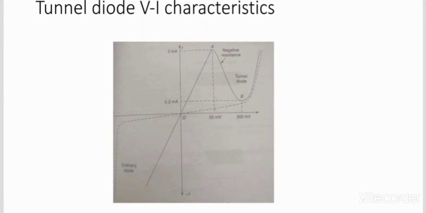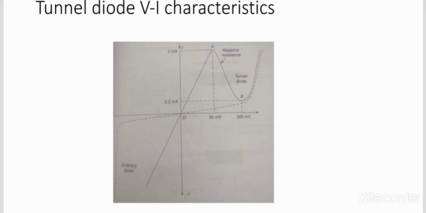After point B, the current starts to increase once again, very rapidly as the bias is increased further. Beyond this point, the characteristic is like an ordinary diode.